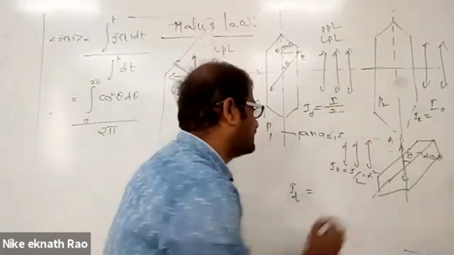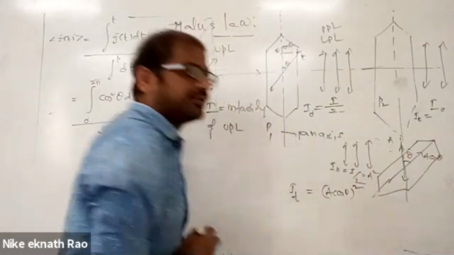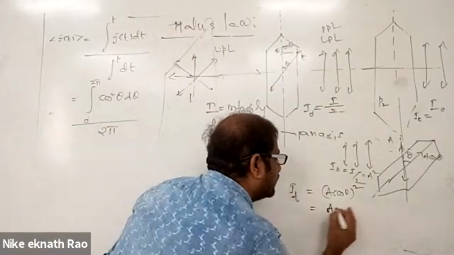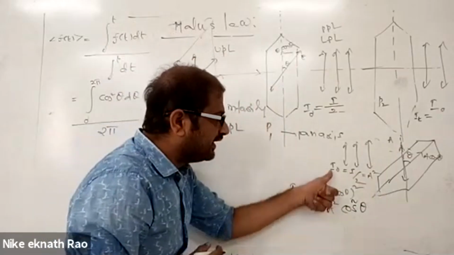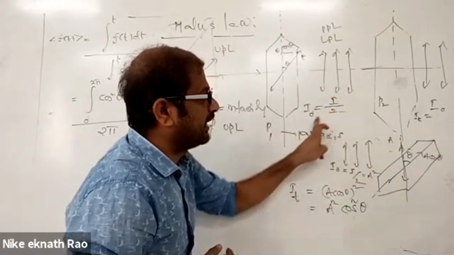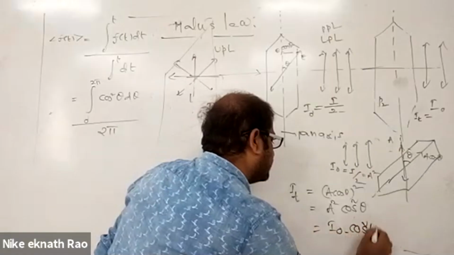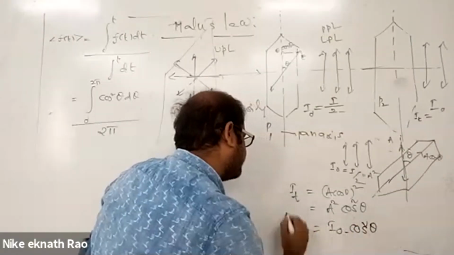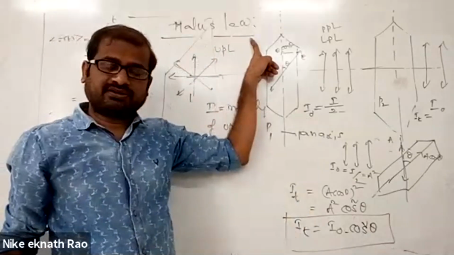What will the intensity of the transmitted light be? A cos theta whole square. This will be A square cos square theta. What is A square? It is the intensity of light after passing through the first polaroid. That is I0. So I equals I0 cos square theta. This line is called Malus law.